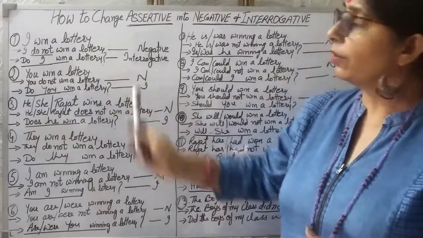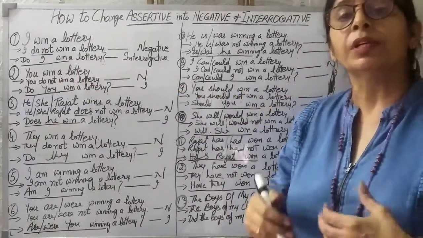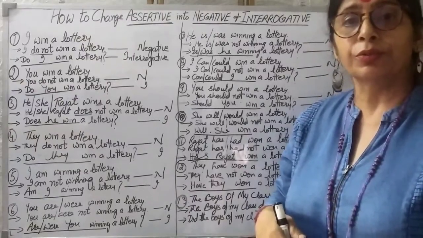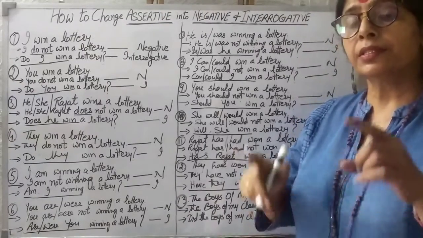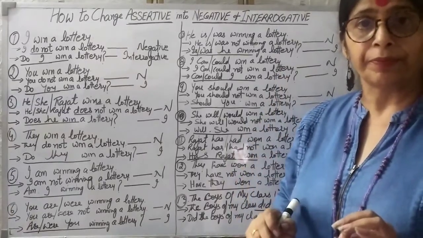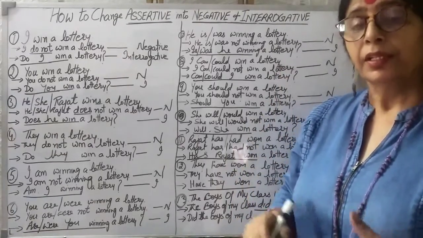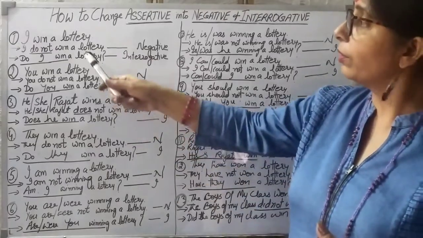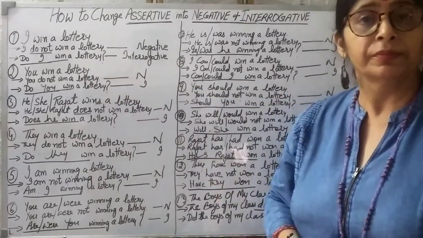When we say I win a lottery, and we are to change it into negative, negative means the word not should be there. But this word not, you cannot put all alone.